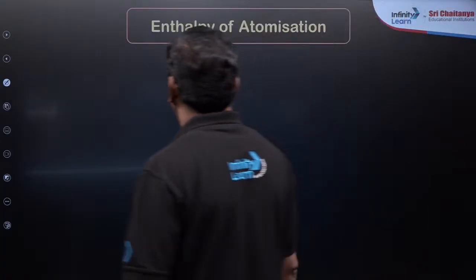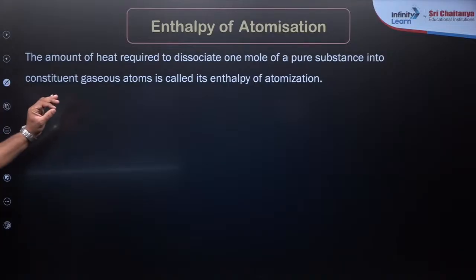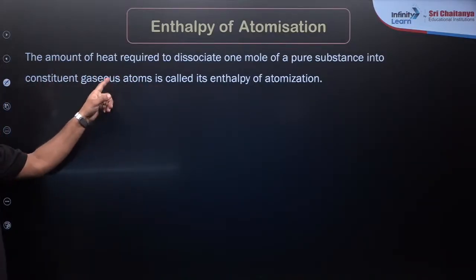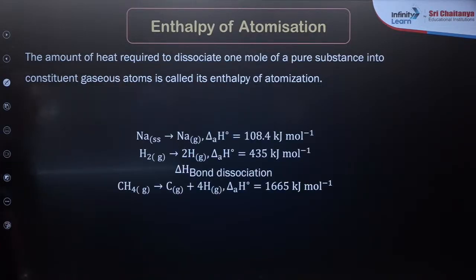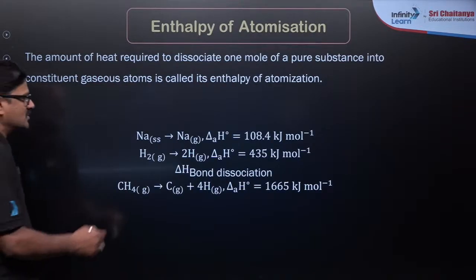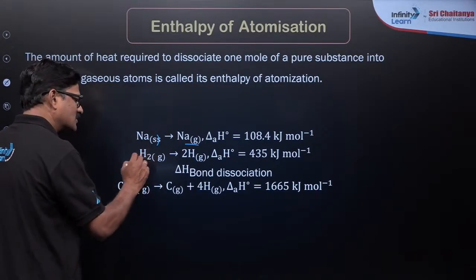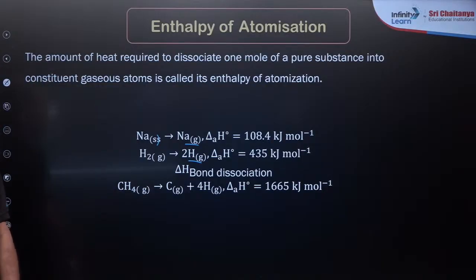So, moving ahead, enthalpy of atomization. The amount of heat required to dissociate 1 mole of a pure substance into constituent gaseous atoms is called enthalpy of atomization, where sodium, which is a solid, goes to the gaseous state, and hydrogen, which is a bonded molecule, gives gaseous atoms as the products.